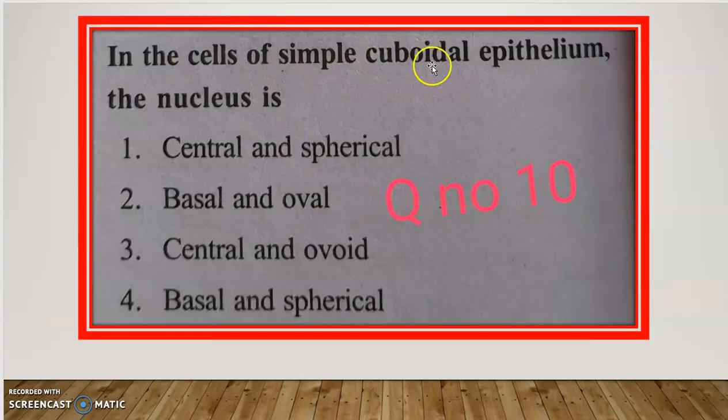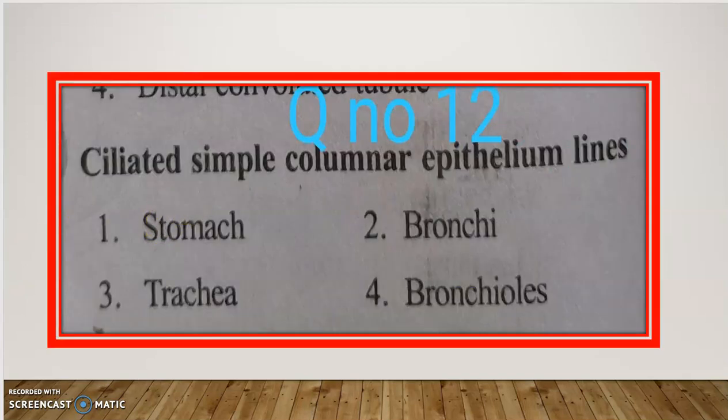This is the 10th one. In the cells of simple cuboidal epithelium, the nucleus is central and spherical, basal and oval, central and ovoid, basal and spherical.